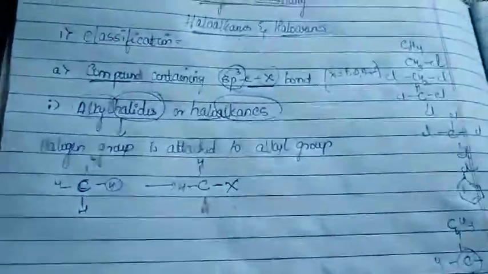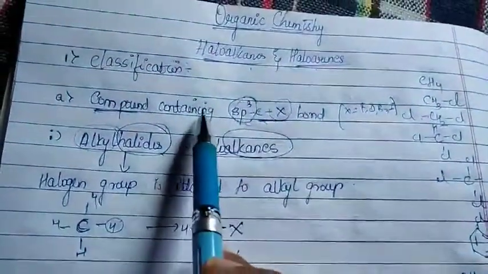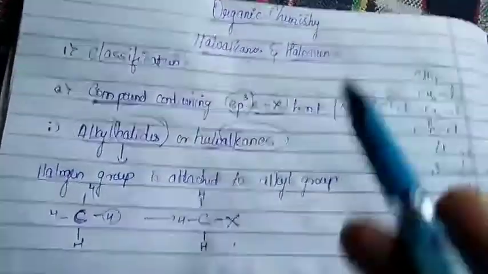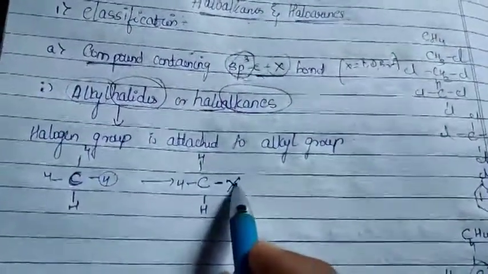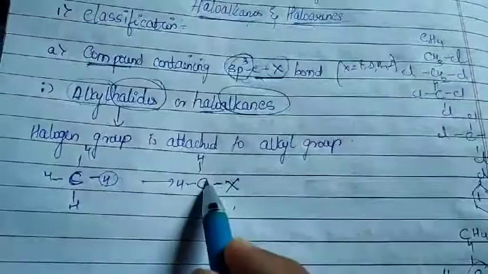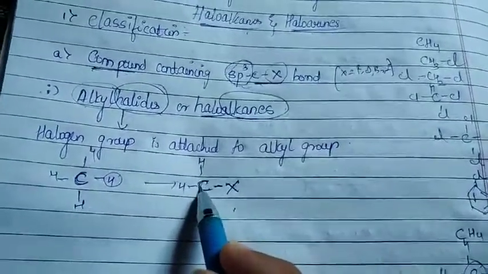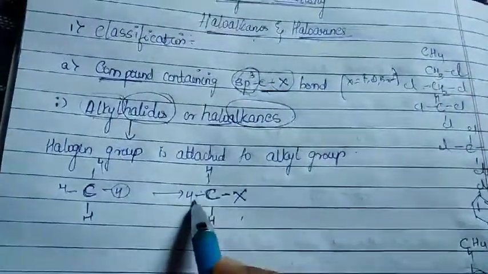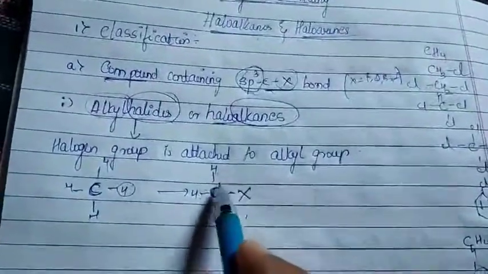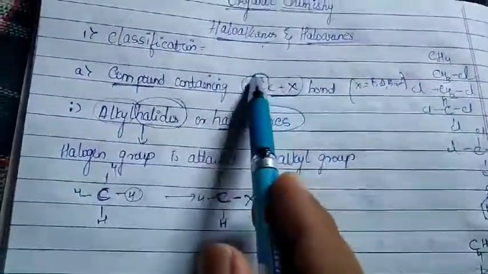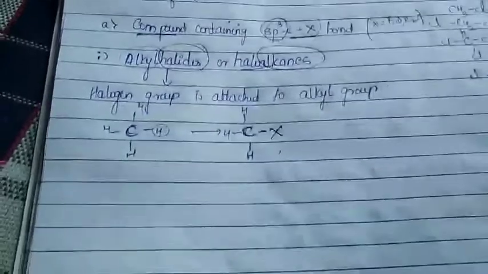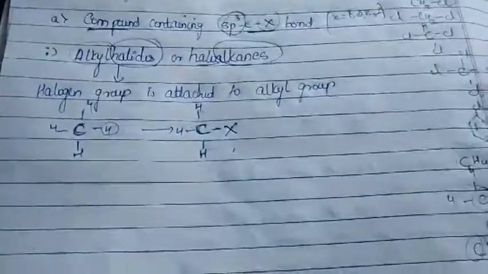But now the question arises: what about this compound containing sp3? Whatever X is attached to is a saturated carbon atom, which is further attached through single bonds. That is the reason it comes under compounds containing an sp3 C-X bond. So what could be its general formula?